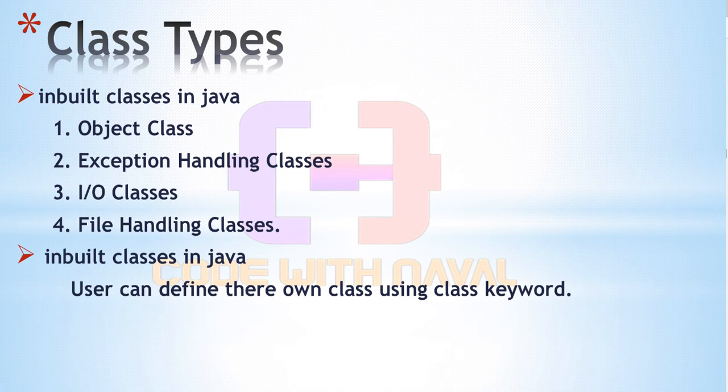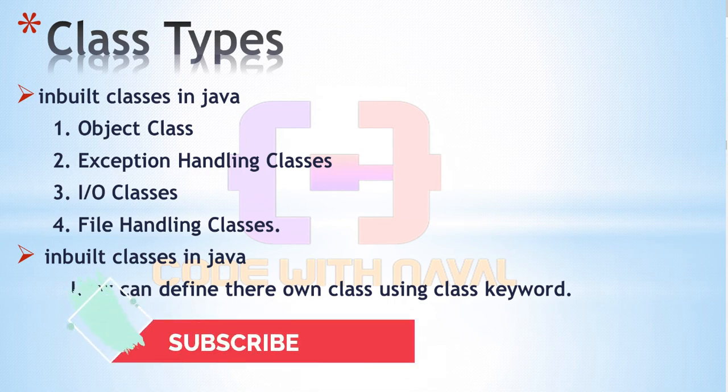Then comes the user defined class. Users can also create their own class using the class keyword. Earlier we saw the keywords. Java provides 50 keywords. One of them is class, and we use this class keyword to create a class.